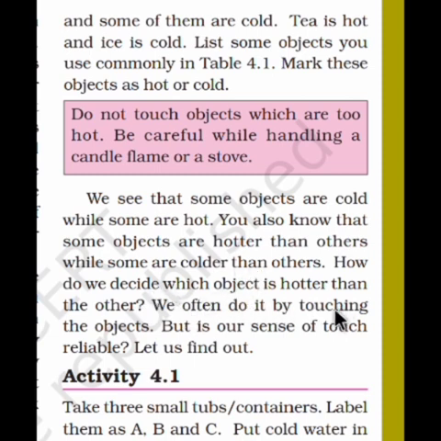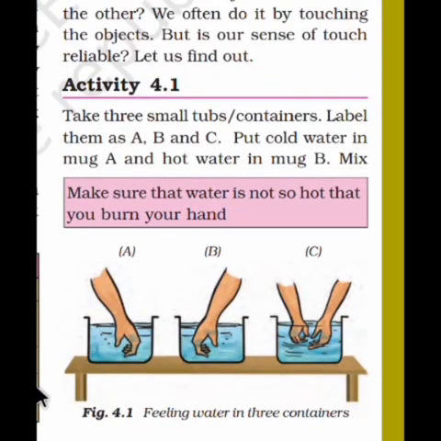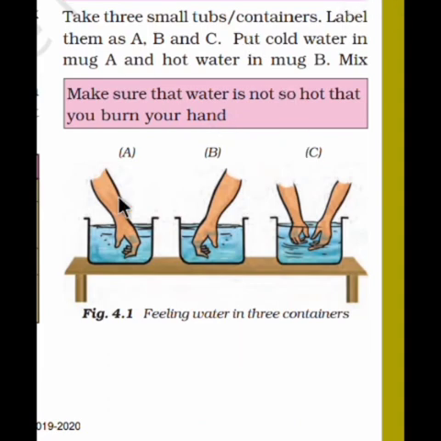We often judge this by touching the objects, but is our sense of touch reliable? Let's find out. Yes, we can judge which object is how hot and how cold, but is our sense of touch reliable or not? Let's see by one activity. What you have to do is take 3 small tubs, as you can see in figure 4.1. Label them as A, B and C.